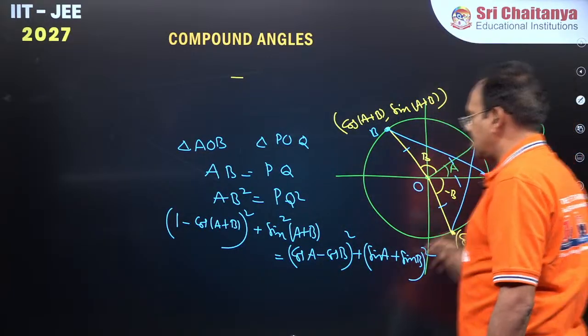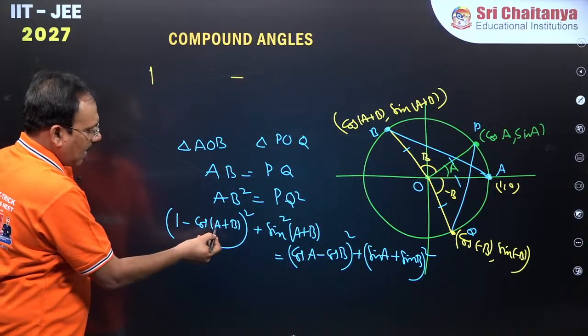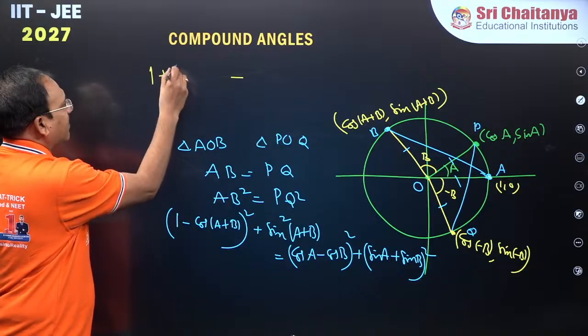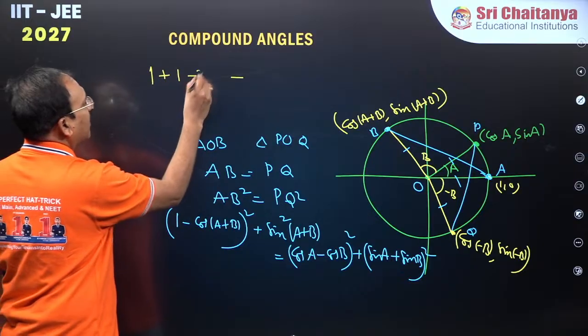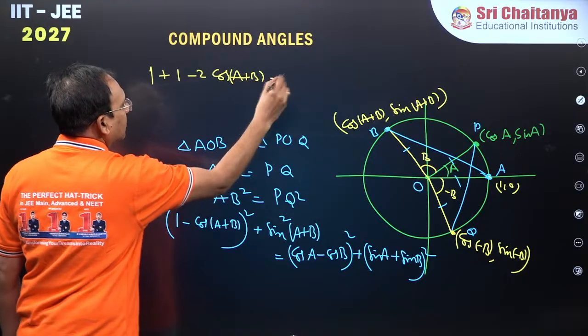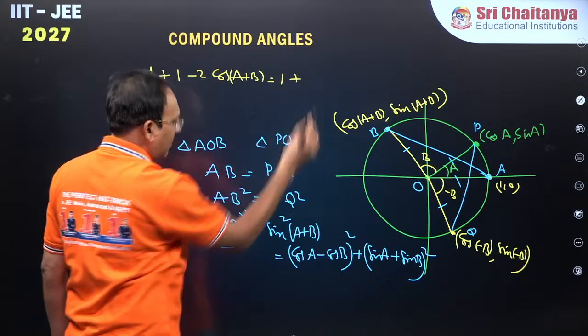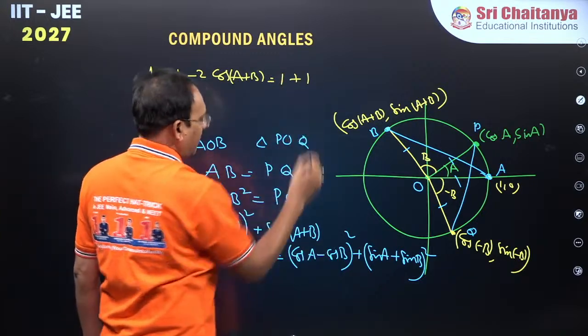Friends, if you expand, 1 is there. Cos square of A plus B plus sin square of A plus B, 1 more 1. This is minus 2 cos of A plus B, equal to cos square A plus sin square A, which is 1. Cos square B plus sin square B is 1.